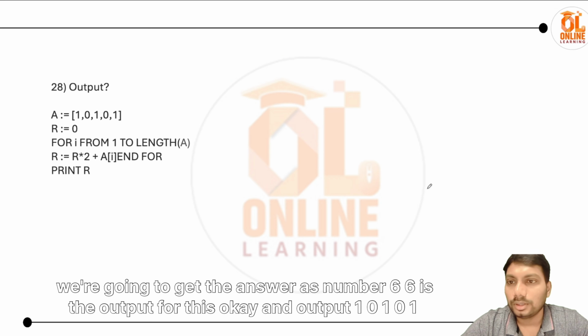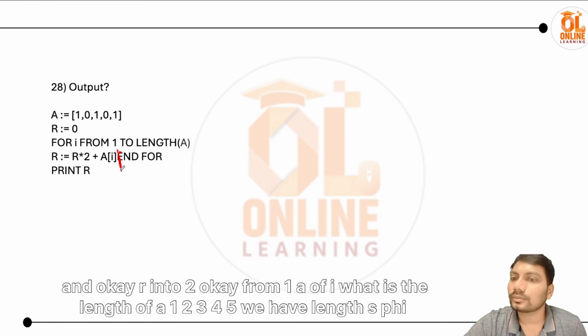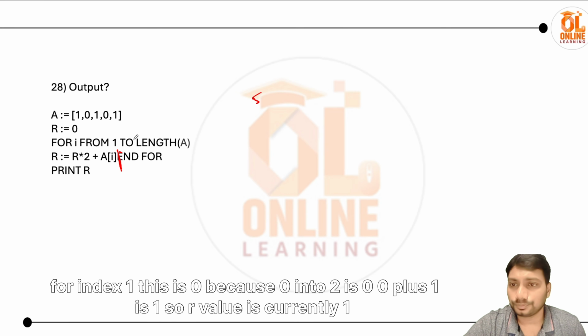Okay, and output 1 0 1 0 1, r equals 0, for i from 1 to length of a, r equal to r into 2 plus a of i. Okay, this is another line. What is the length of a? 1 2 3 4 5. We have length as 5.